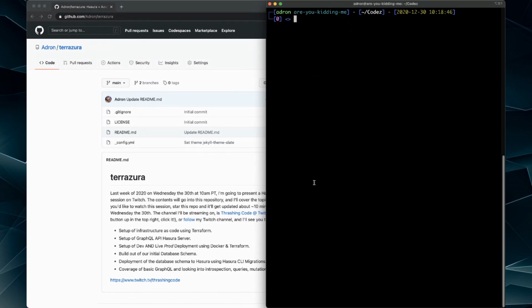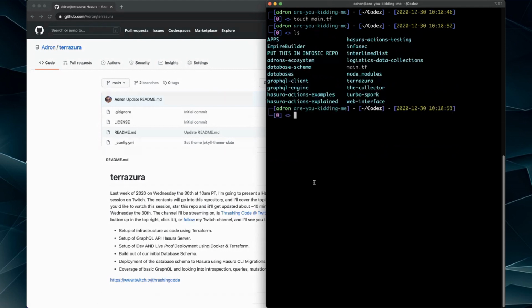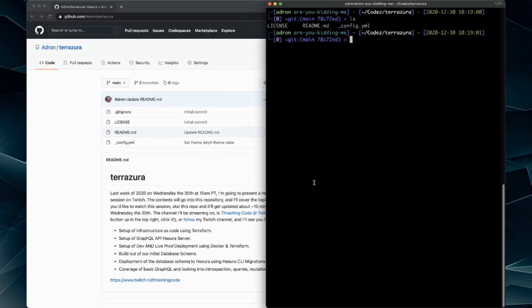All right. And then touch main.tf for our first Terraform file. Oops, not there though. Let's get in the right directory. Okay. Now I already have the config YAML because I use the GitHub static site thing, which is just based off the README. So eventually the README will be the website for this over on the github.io site.